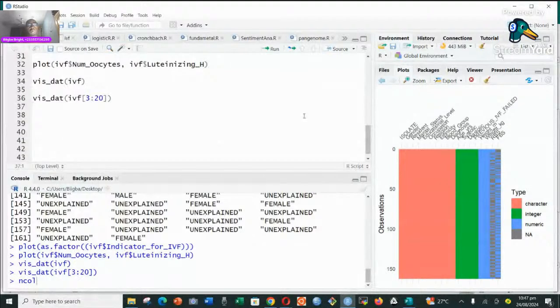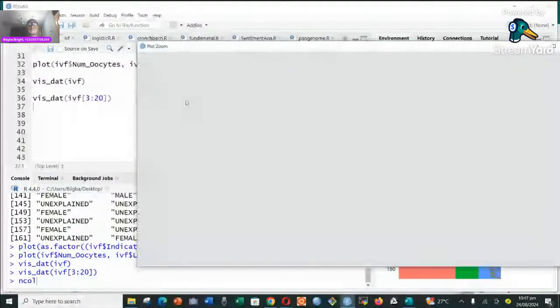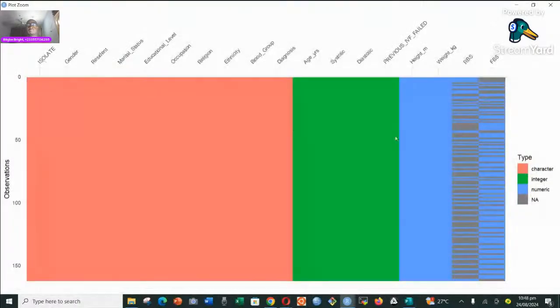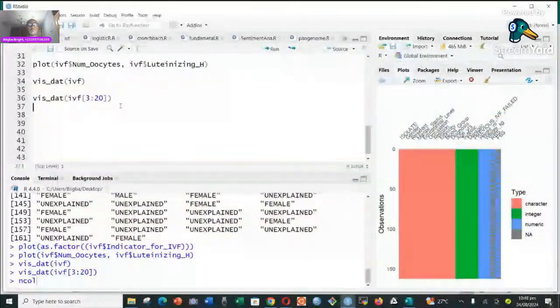So these are the various ways we can select part of the data and just have a look at it. What if we want to look at only the characters and then only the numbers? There are other ways of doing that, and I'm going to show you that pretty soon. So this is the other way. From the column we have selected up to the other column, we see we have more characters than integers, in that order. And then we can see exactly where the NAs are, and we can correspond the NAs and so on. If you know how to interpret categorical descriptive statistics, this can give you insight information.